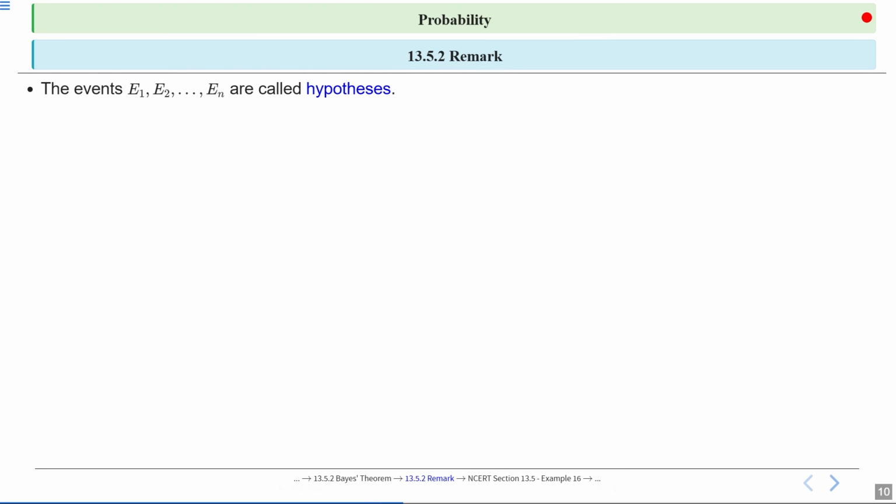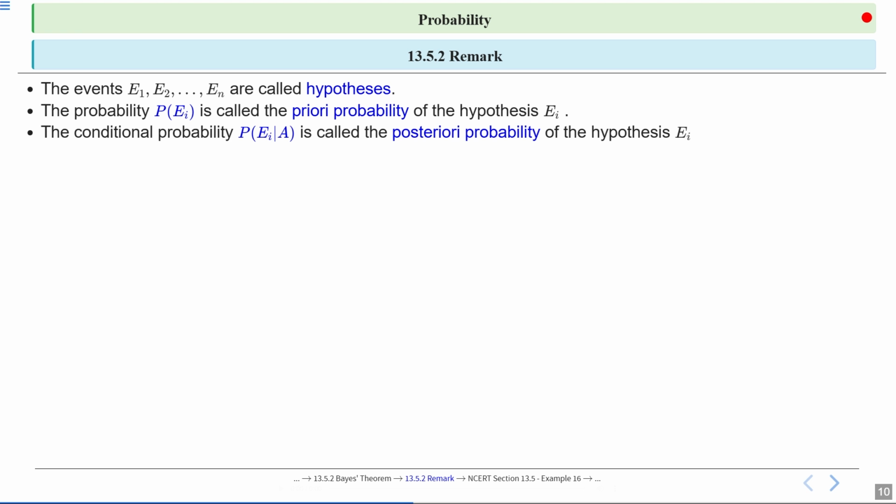Right. So let's see NCERT section 13.5.2 remark. So the events E1, E2, E3 till En are called hypotheses. The probability P(Ei) is called the a priori probability of the hypothesis Ei. The conditional probability P(Ei upon A) is called the a posteriori probability of the hypothesis Ei. Okay. So Bayes theorem is also known as the formula for the probability of causes.